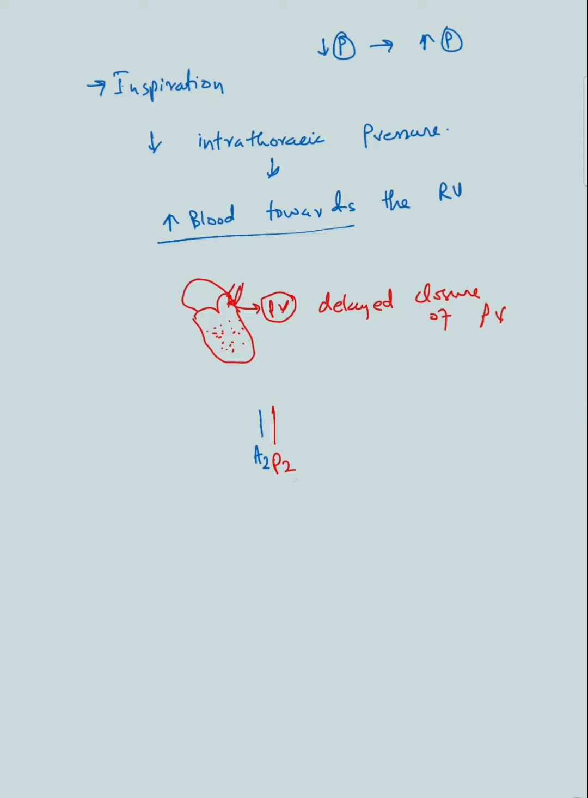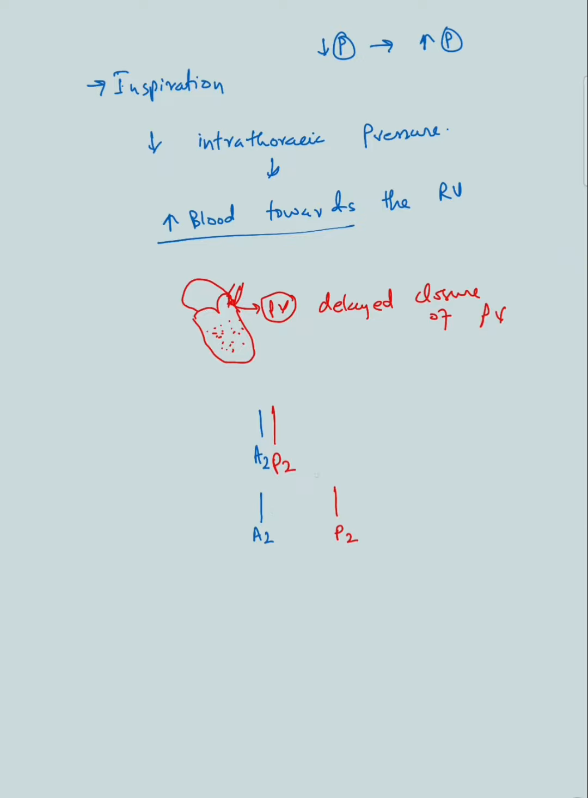So this is expiration. As you inspire, because of the increased blood flow that the right ventricle has to get rid of, this would then result. So the aortic component will stay at its normal site. It will close at its normal time. Okay, but during inspiration, the pulmonic valve will be delayed because of the increased blood flow that the right ventricle has to get rid of before the valve closes.